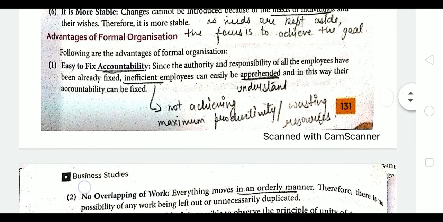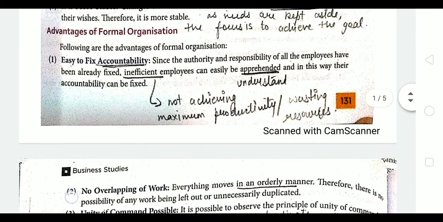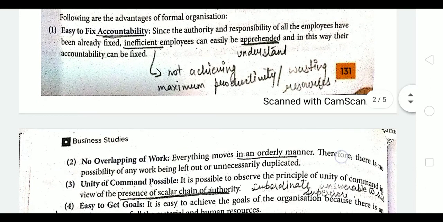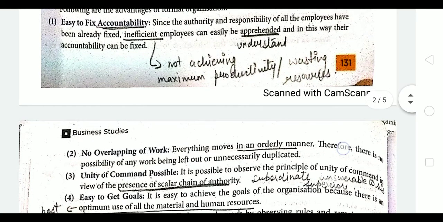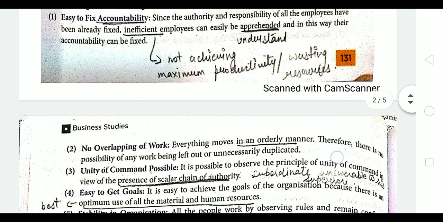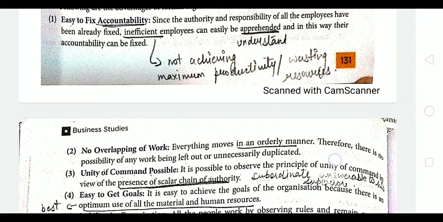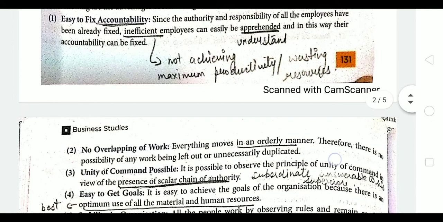Next, we have the advantages of formal organization. First is easy to fix accountability. Accountability means answerability. So since every employee knows the authority and responsibility they have, accordingly inefficient employees can easily be identified. That means the employees who are unable to achieve the productivity or are wasting the resources can be easily identified, and according to that we can fix their answerability, right.